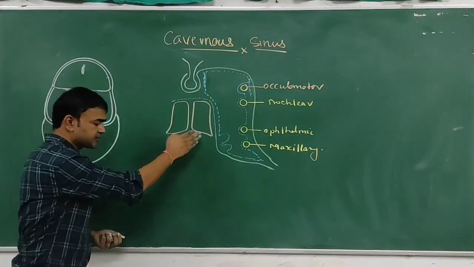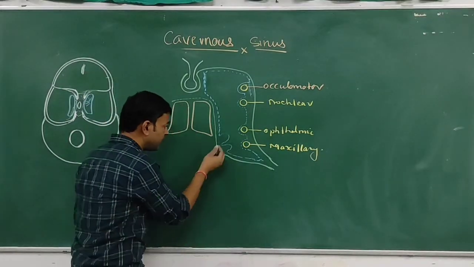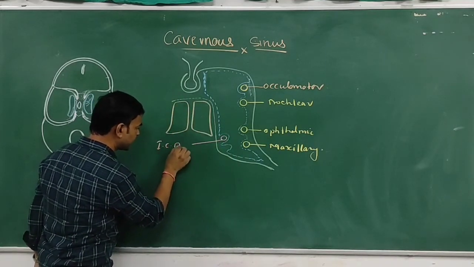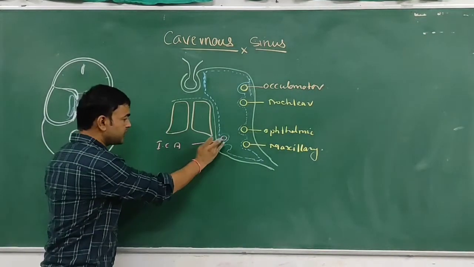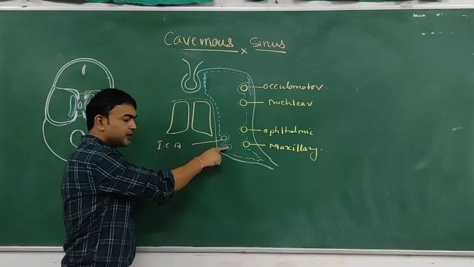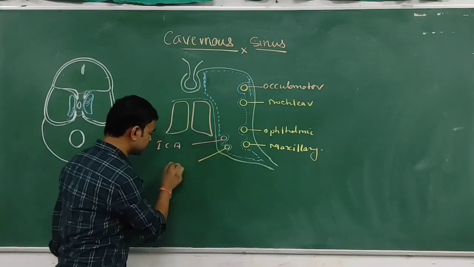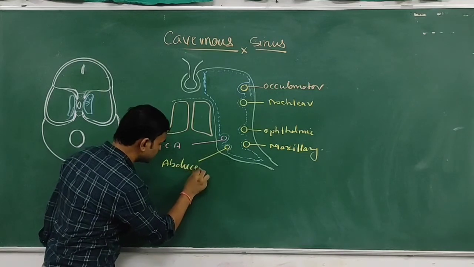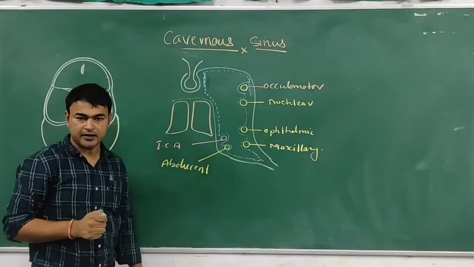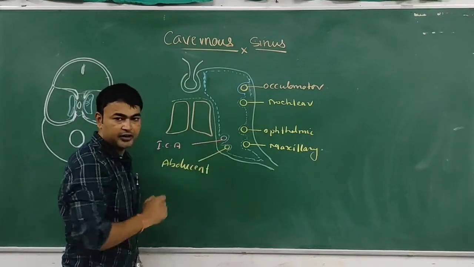In the center of the cavernous sinus, it is again pierced by two structures. That is the internal carotid artery, with its venous and sympathetic plexus. Inferolateral to the internal carotid artery, there is another structure, the abducent nerve. So these two structures are present in the center of the cavernous sinus. So these are the relations and structures piercing the cavernous sinus.